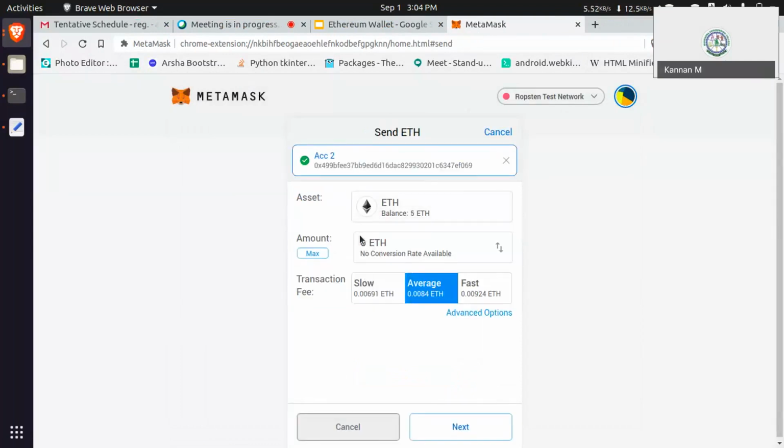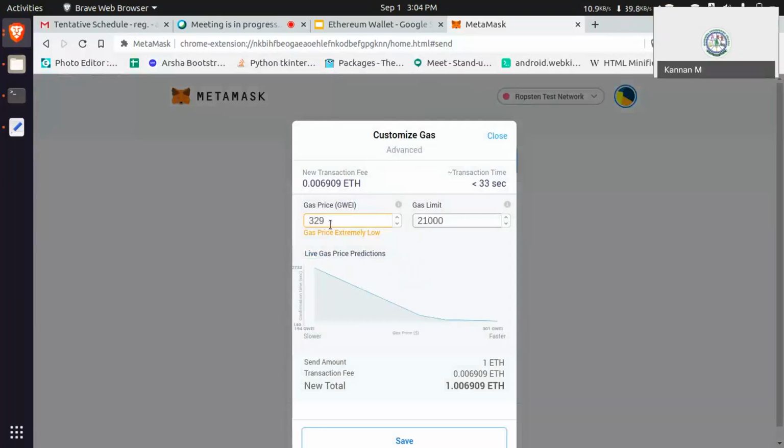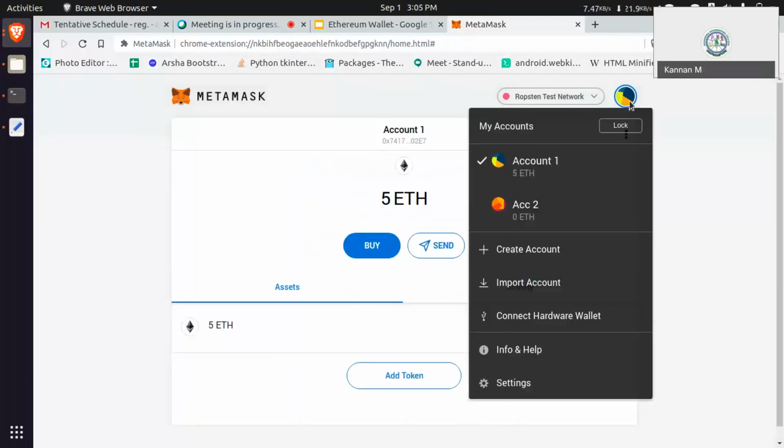Just enter like 1 ether. By default they are showing slow, average, fast. If you want to customize it, just click slow. It will show the gas price. This is what your previous question was. In previous sessions, you were asking these questions only: how to set the gas price, how to create another account. Just click this icon and then create account.